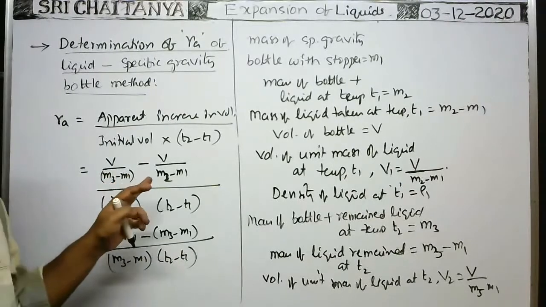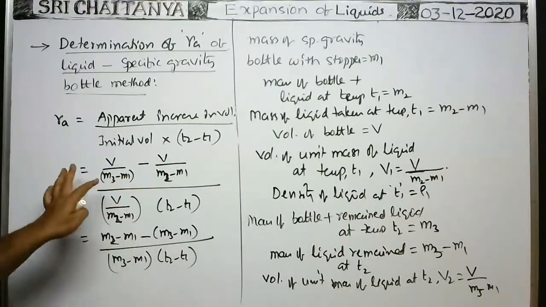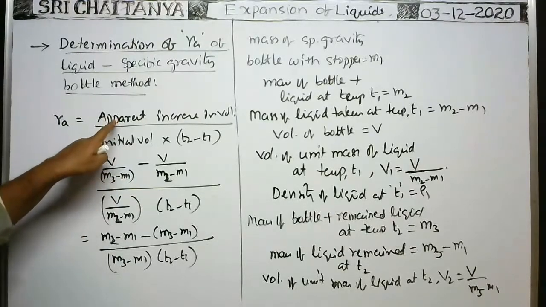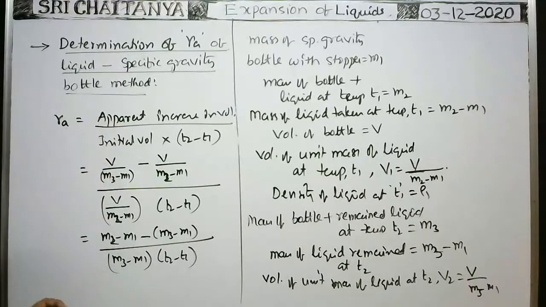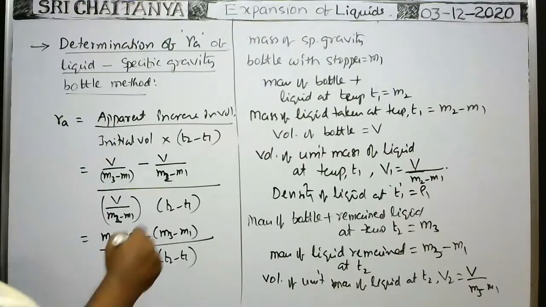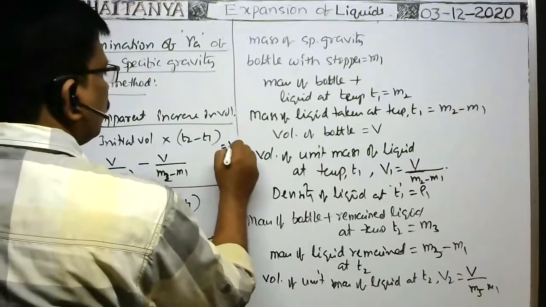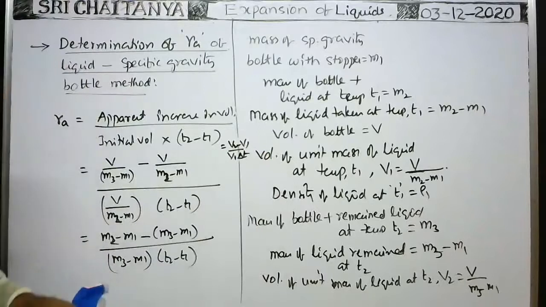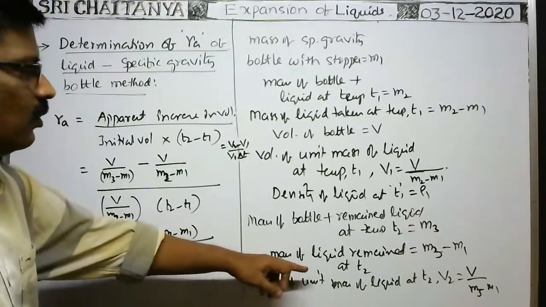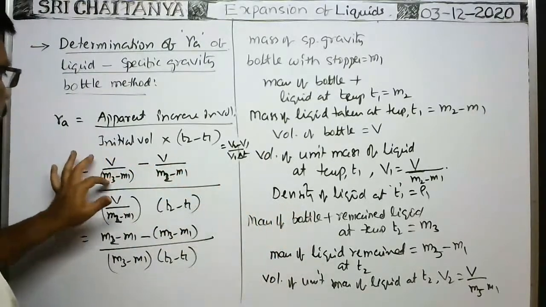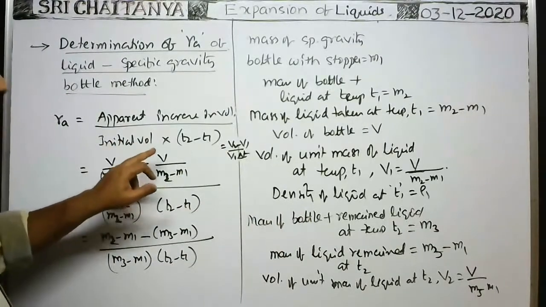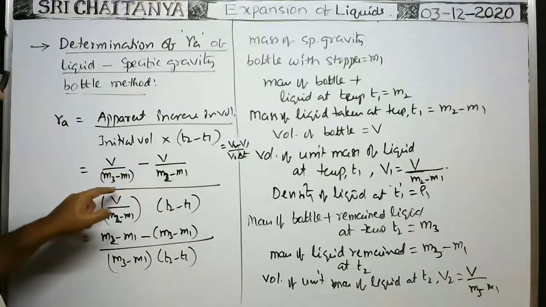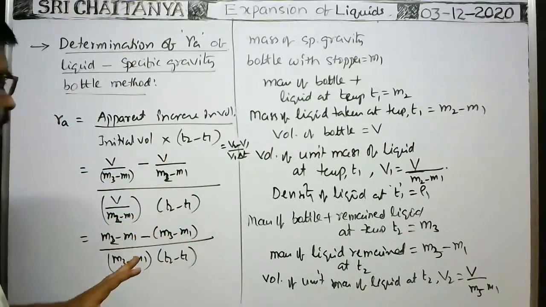Are you following this one? Okay. Apparent increase in volume means V2 minus V1 by V1 into rise of temperature delta T. This formula is V2 minus V1 by V1 into rise of temperature delta T. For V2 I substituted the volume of the unit mass of the liquid at a temperature T2, which is V by M3 minus M1, minus the volume of the liquid at a temperature T1, which is V by M2 minus M1, by initial volume V by M2 minus M1 into rise of temperature T2 minus T1.